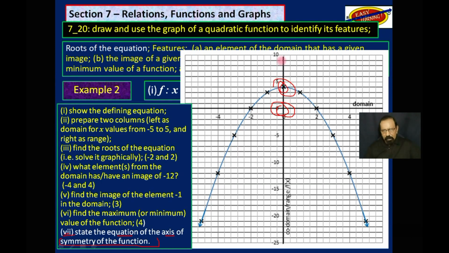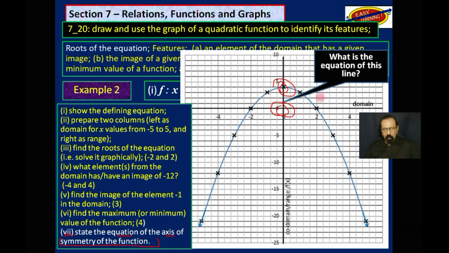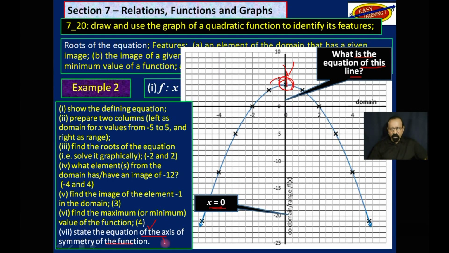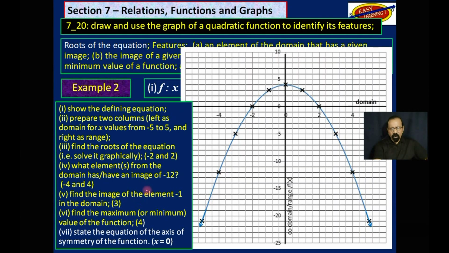So that this line coming down here, exactly on the y-axis, what is the equation of this line? And the answer is x is equal to 0. So that is the axis of symmetry. So that took care of those questions for example 2. We have answered all of those questions.